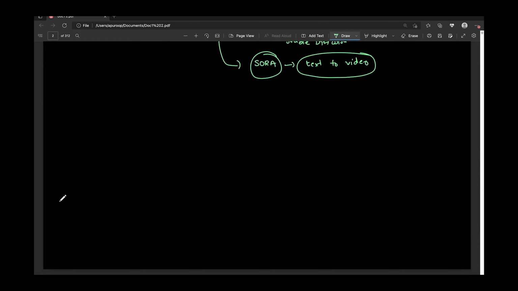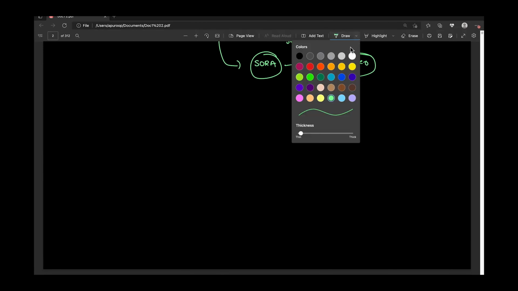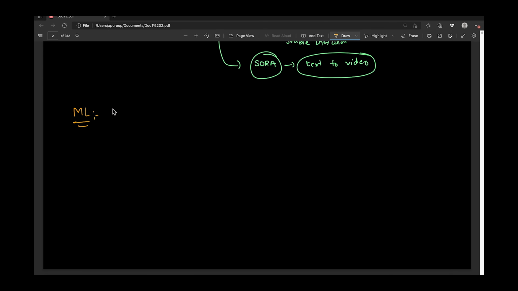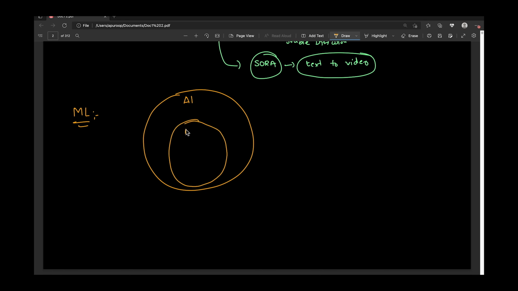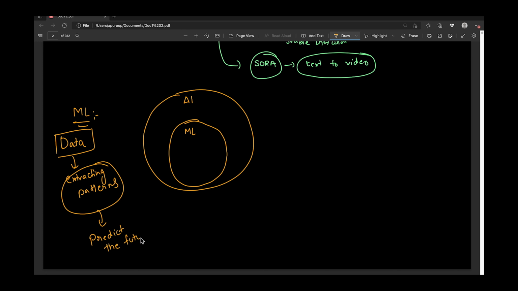Till now we have gone through what AI is and its applications. Now let's see what ML is. ML is a subpart of AI. If we think of AI as a very big circle or a very big domain, within AI we have something called ML. In ML, we'll have data, and from that data we'll extract patterns. With the help of these patterns, we'll be able to predict the future, or predict the output on future points. Simply, we can say that is ML.